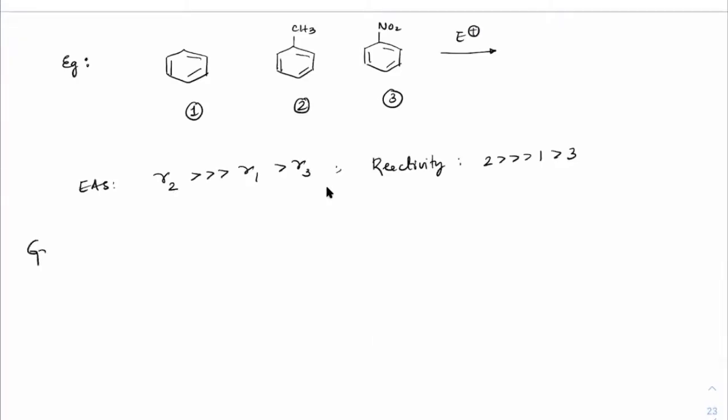Let me give the group here. Next group, write it as group 5. Group 5 is a deactivating group, and it is a moderately deactivating group.